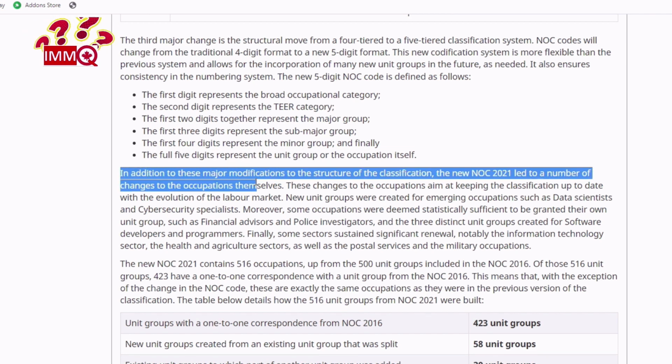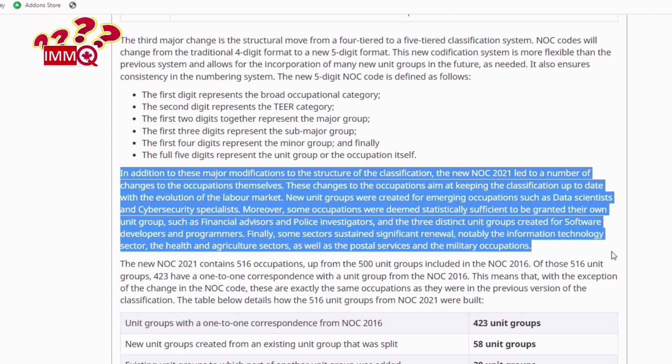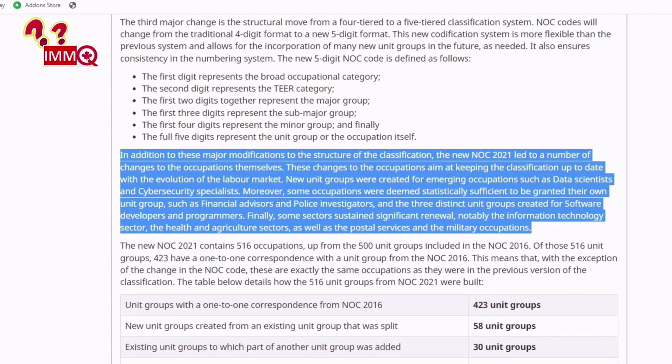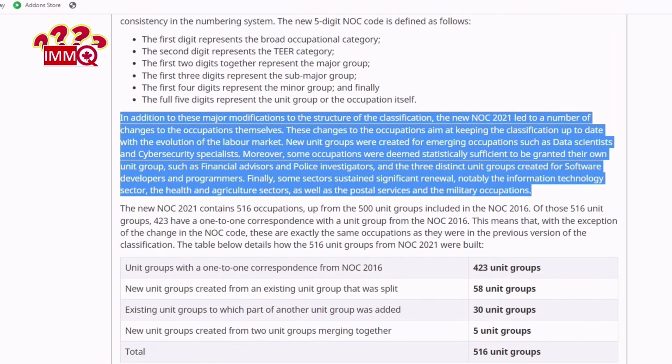In addition to these major modifications to the structure of the classification, the new NOC 2021 led to a number of changes to the occupations themselves. These changes to the occupations aim at keeping the classification up to date with the evolution of the labor market. New unit groups were created for emerging occupations such as data scientists and cybersecurity specialists.